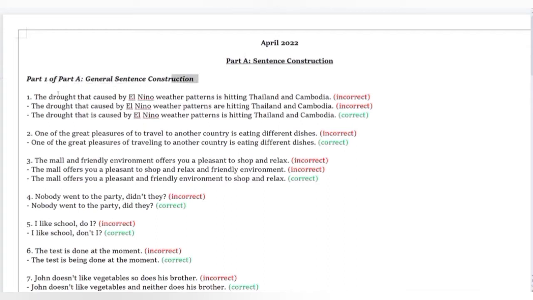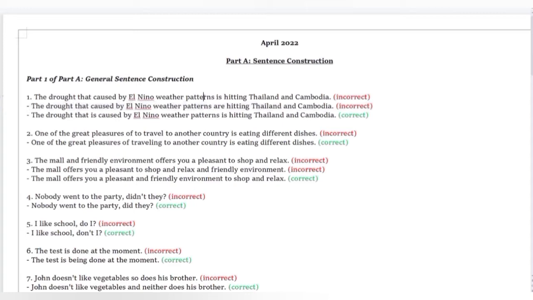Okay. Number one, the drought that caused by El Nino weather patterns is hitting Thailand and Cambodia. Incorrect. Next, the drought that caused by El Nino weather patterns are hitting Thailand and Cambodia.